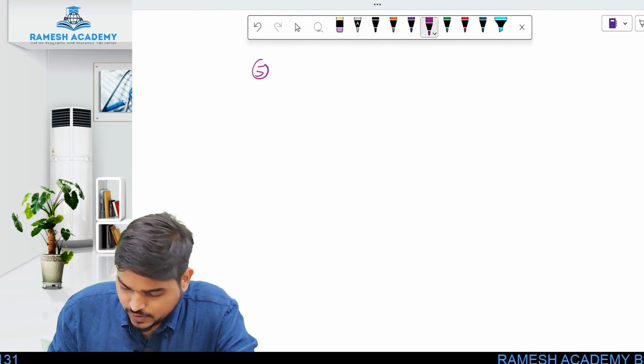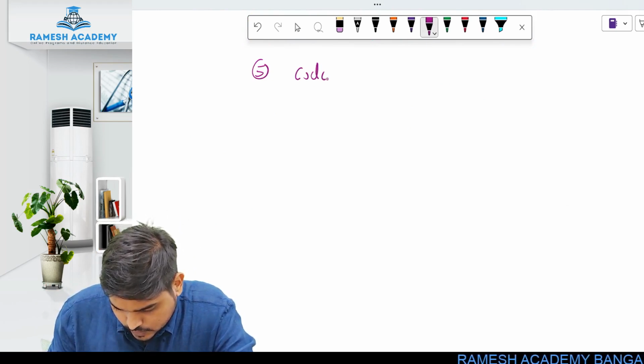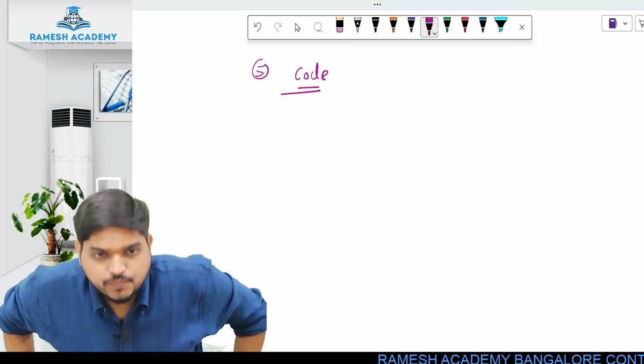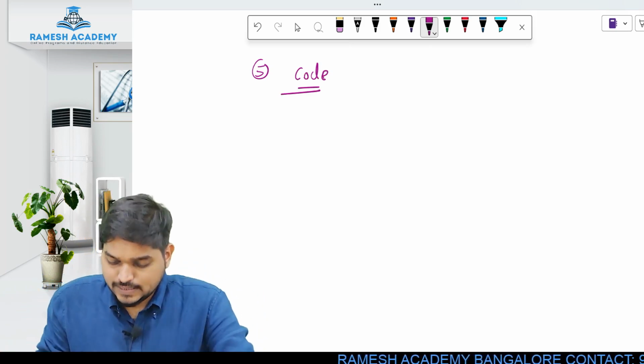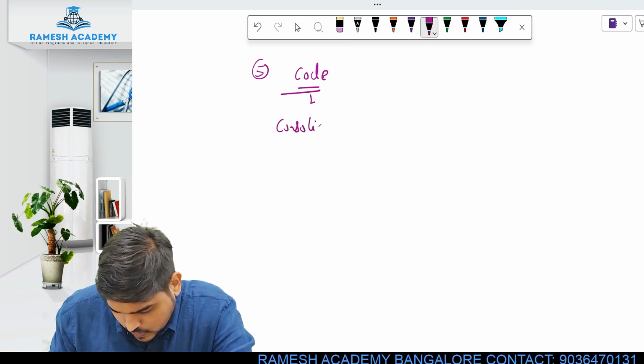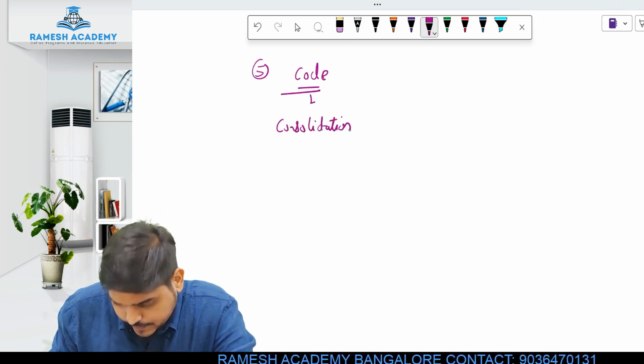The third type of law is your code. The third type of law is what? Your code. Now what do you mean by code? Code is nothing but the consolidation of existing acts.